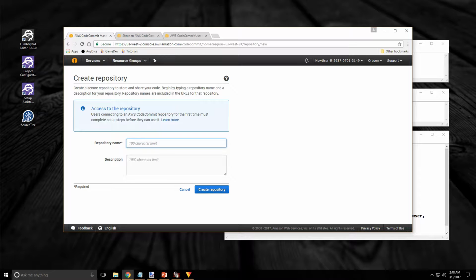Go ahead and give your repository a meaningful name, not like I am. And a meaningful description would be good. After you've done that, click on the Create Repository button.